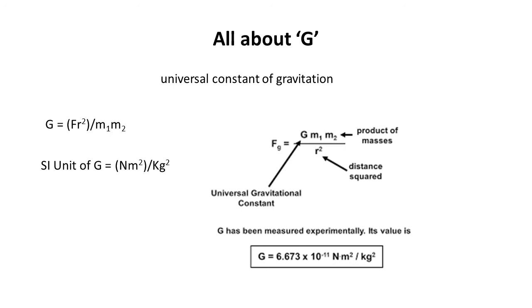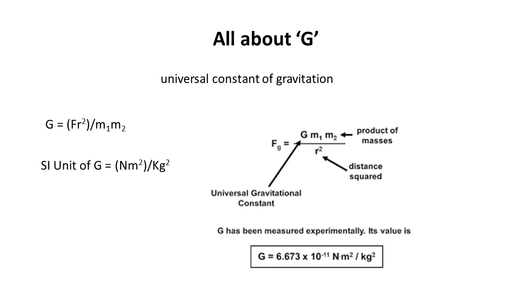Now think about its unit. What will be its unit? Now see, look at the formula again. F r square upon m1 m2. F means force which is to be measured in newtons. r is the distance, so it is to be measured in meters. So Newton meter square upon m is mass, right?